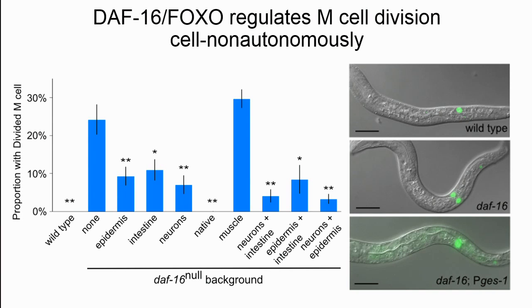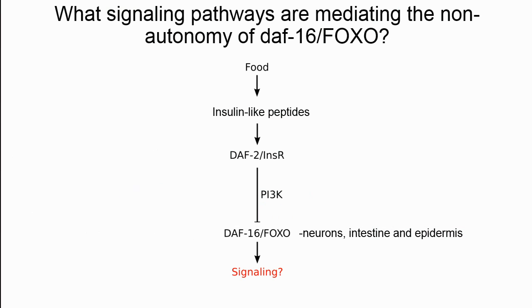So the conclusion then is that daf-16 can have effects in cells where it is not present. Since daf-16 is a transcription factor, the only way it can be affecting cells where it's not present is by regulating some sort of signaling pathway. So our question then becomes, what signaling pathways are mediating the non-autonomy of daf-16?